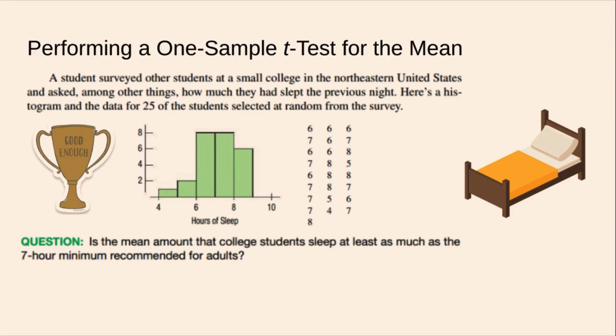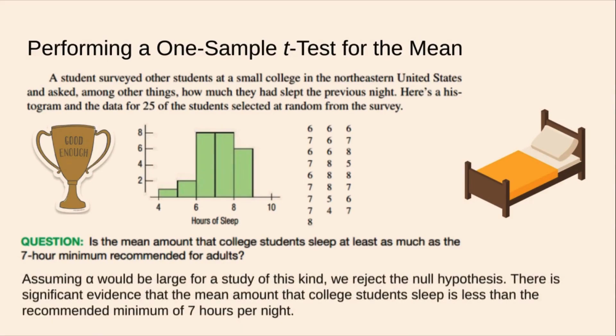We tend to work with high values of alpha, so sometimes what we normally could not get away with, maybe we'll have a bit more luck here. So, assuming alpha would be large for a study of this kind, which means we could get away with a high p-value, we reject the null hypothesis. There is significant evidence that the mean amount that college students sleep is less than the recommended minimum of 7 hours per night.